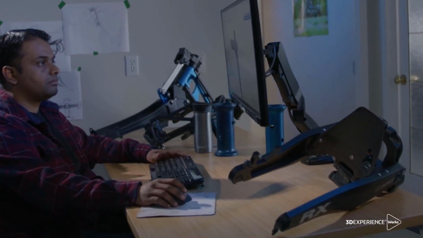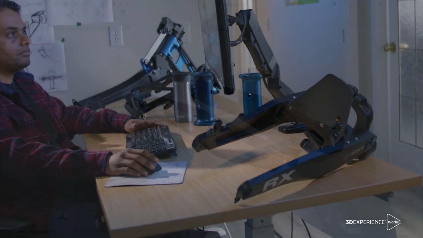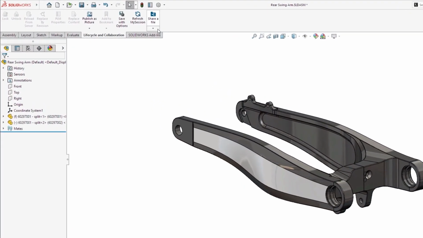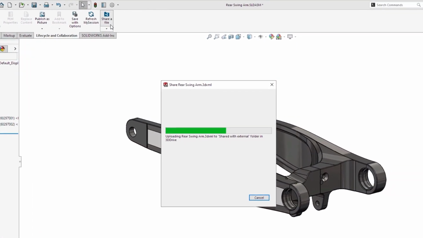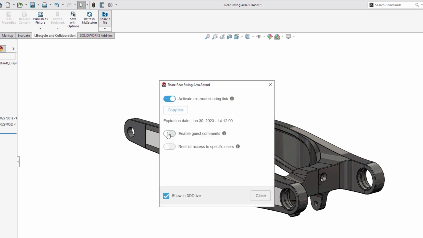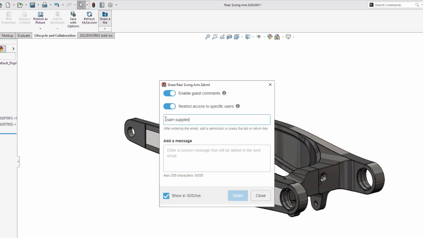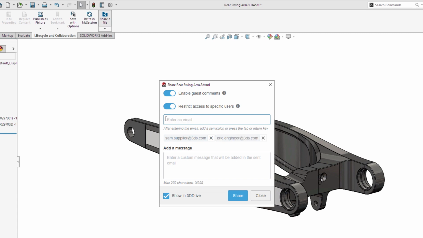Friction, the resistance to moving your design forward. It's the hassle associated with email threads, the struggle of installed CAD viewers, and the worry of sharing an uncontrolled copy of a design. With cloud services, you can remove the friction and share your designs with anyone you choose with just a link. Whether it's suppliers or outside engineering consultants, it's easy to indicate who you want to share with and the type of feedback you're looking for.